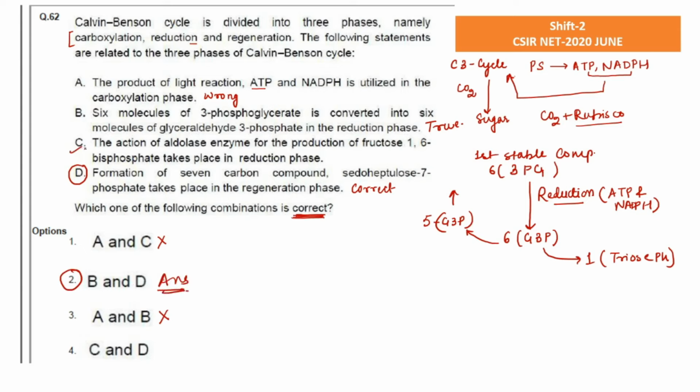Okay. In option C, it has been asked that the action of the aldolase enzyme for the production of fructose 1,6-bisphosphate takes place in the reduction phase. But in actual, aldolase works during the starch and sucrose synthesis, not in the reduction phase. So this is again a wrong statement. So we are up to the correct statement, that is statement or option B.